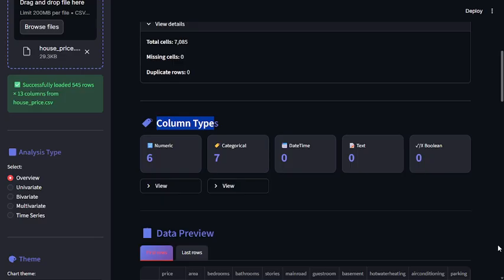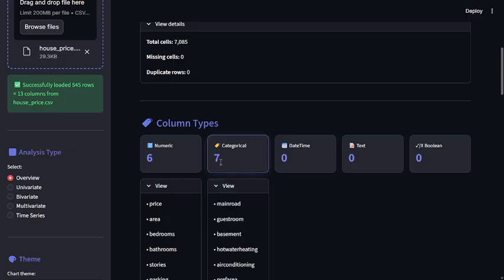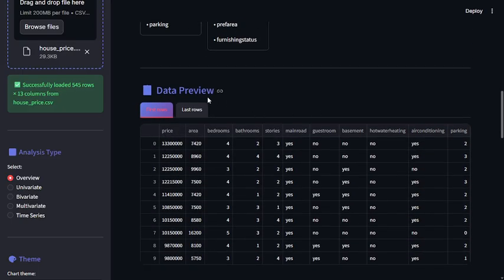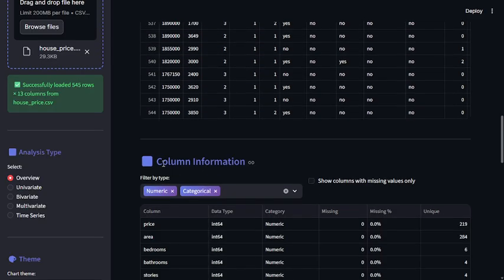In this specific dataset, there are numerical and categorical columns, and here these are. So you can sense your data here too. If, for example, your data consists of text, boolean, and such columns, you can see them as well. And here is the preview: first 10 rows, last 10 rows, and column information.